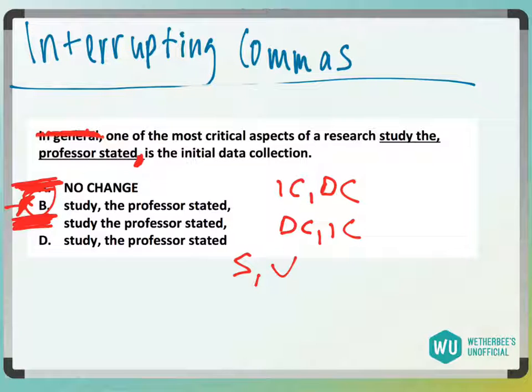And answer choice D also, you would never have an independent clause, because then you would have one of the most critical aspects of a research study on one side, and the professor stated is the initial data collection on the other. Neither of those would be independent, so answer choice B, where you just have this in a set of commas, and you could cross it off.